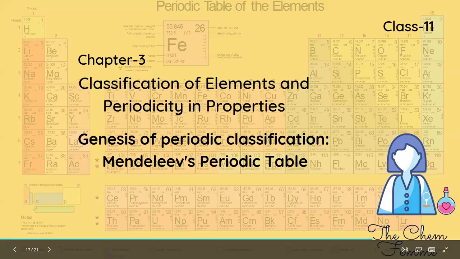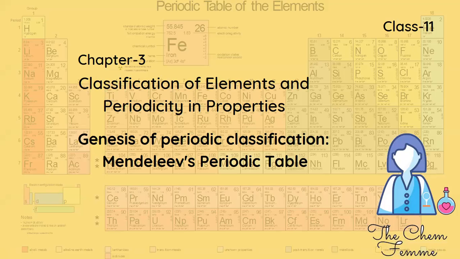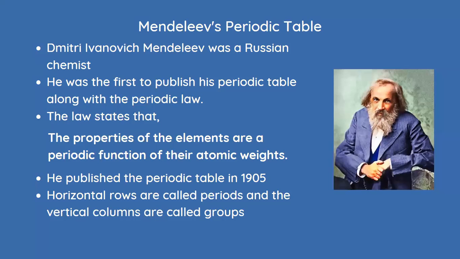In the previous video we learned about Newton's law of octaves and Lothar Meyer's periodic table. In this video, we are going to be talking about Mendeleev's periodic table. Dmitri Ivanovich Mendeleev was a Russian chemist and was the first to publish a periodic table with the periodic law.